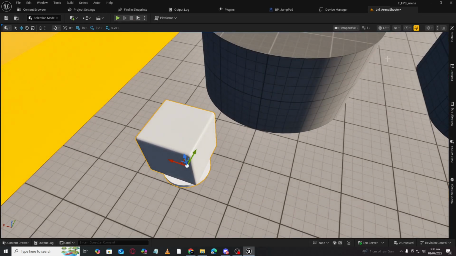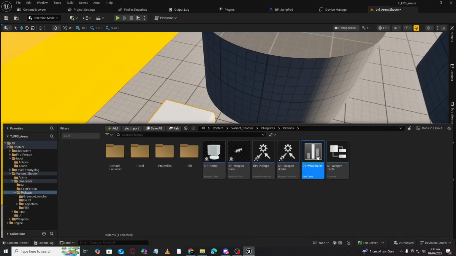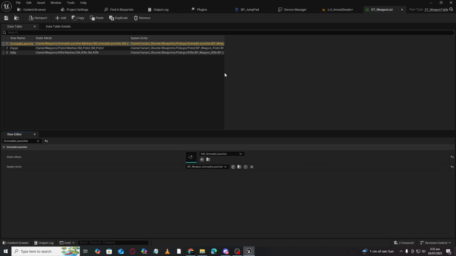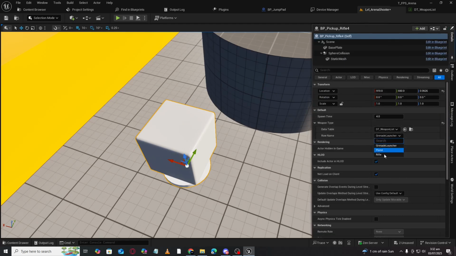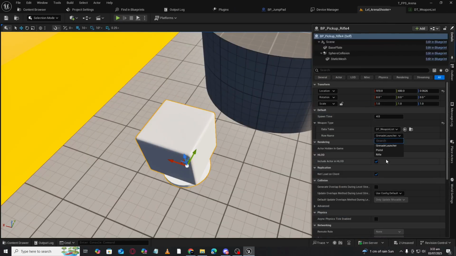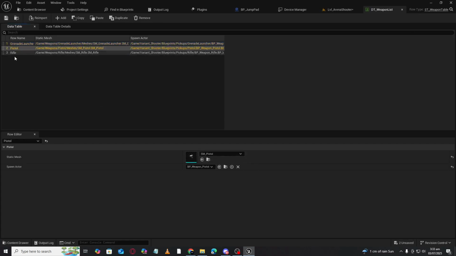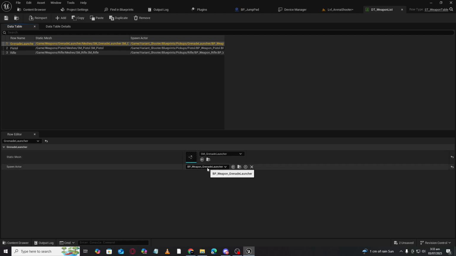Now if we jump into the data table and see what's inside, we simply click here, go there, and we can see that we have three kinds of weapons, which were visible here. So we have three here and we have three here. If you add more weapons here, they will be visible here, right? So you can select them. If we click any of them, we can set a different mesh for each type of weapon, and we can have a weapon class where all your logic lies.